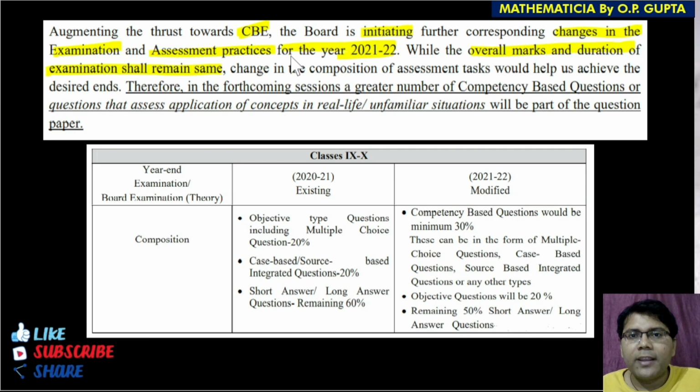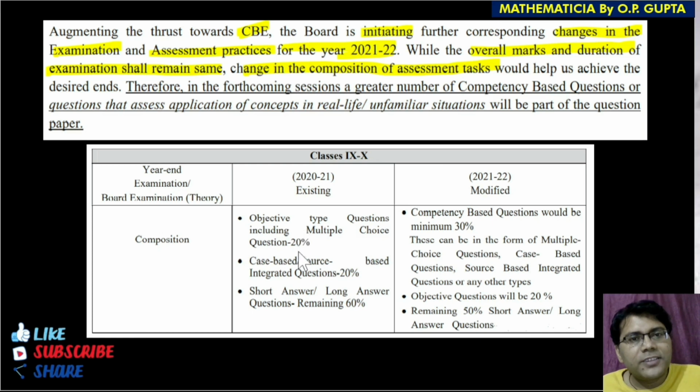this is the important point here as you are reading. Change in the composition of assessment task would help us achieve the desired ends, which is not to promote rote learning, not to promote only memorization skills, but to promote the conceptual clarity, the life skills among the students. This is the main goal of competency based education, to enhance your skills, to enhance your own capabilities.